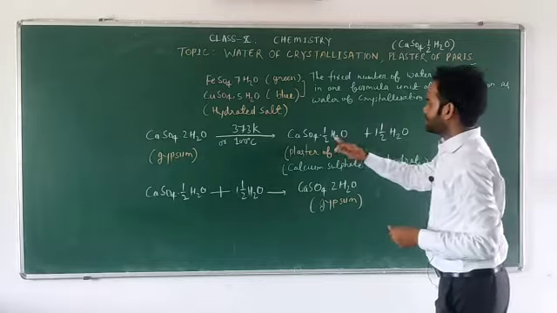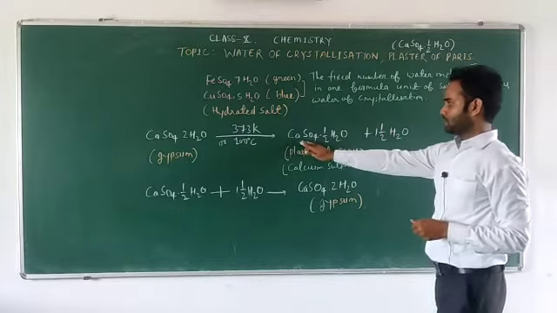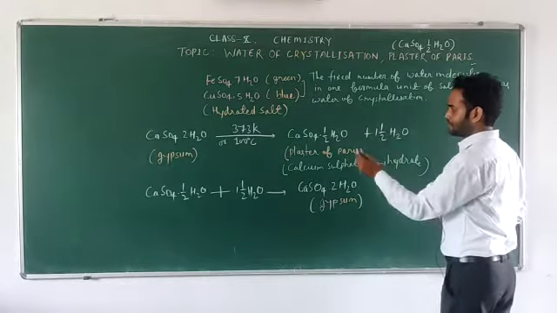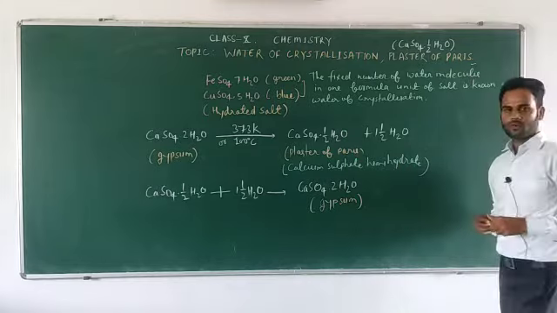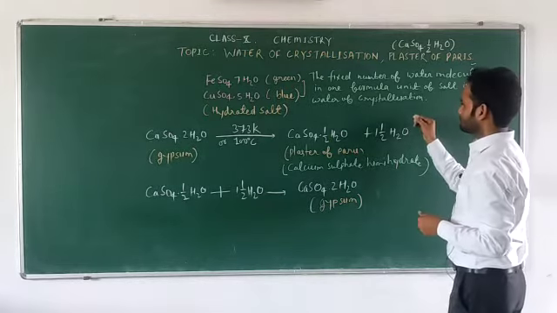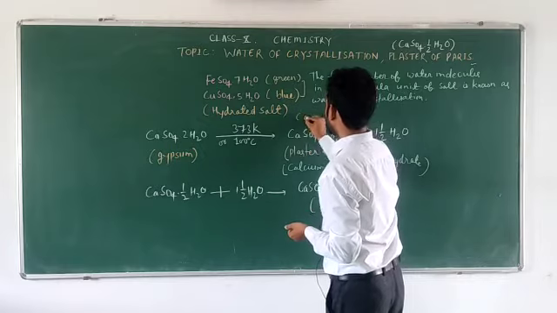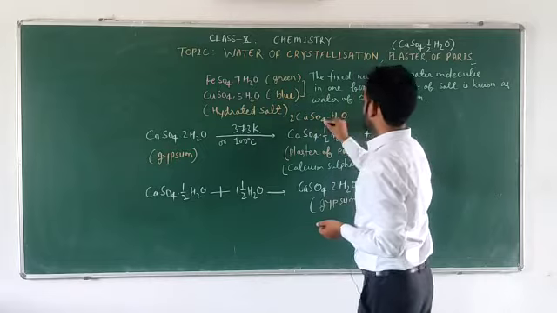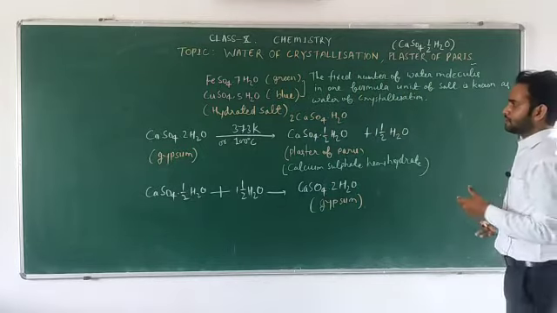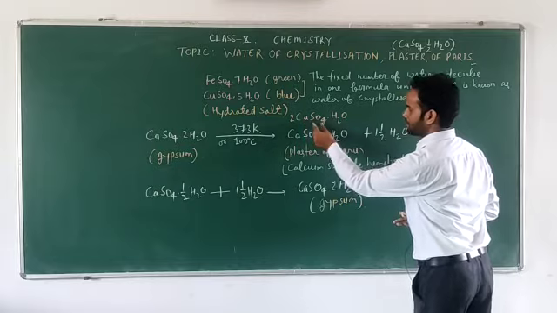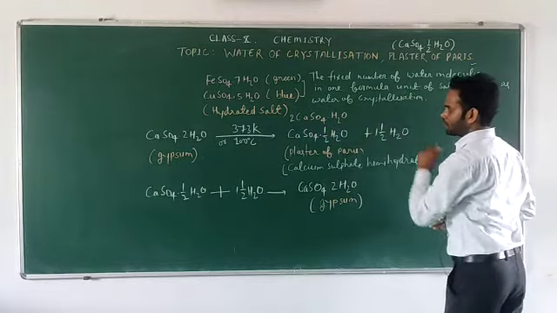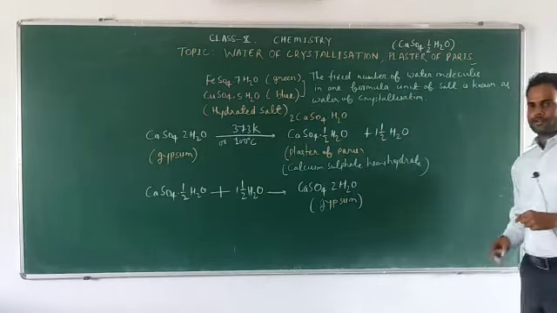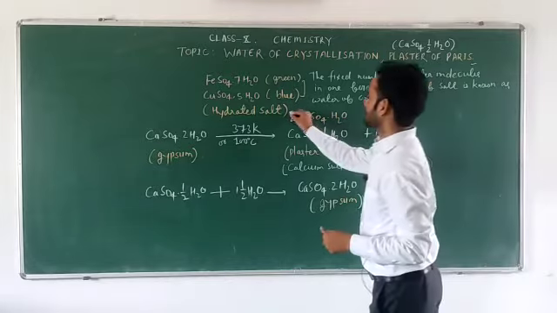So it can also be written as 2CaSO4.H2O. With that we can conclude that two molecules of calcium sulfate share one molecule of water, that means one molecule of calcium sulfate will share half a molecule of water. That is why it can be written like this as well.